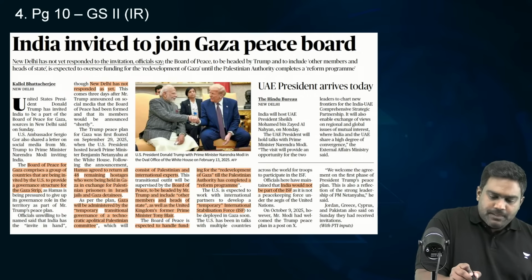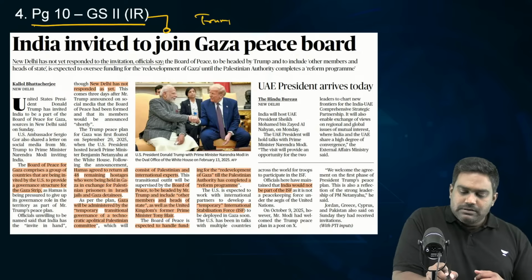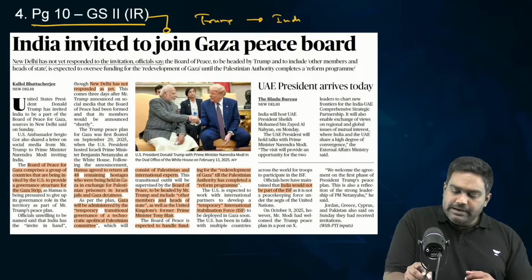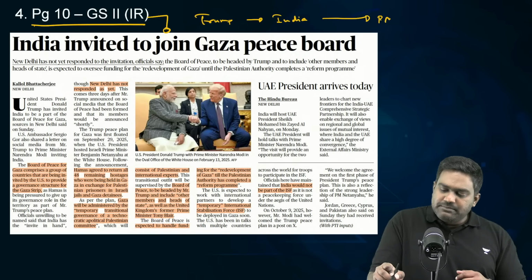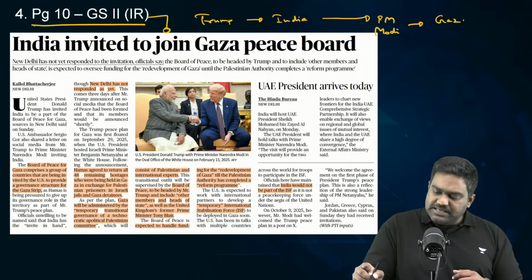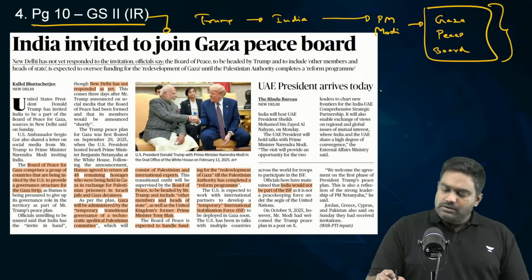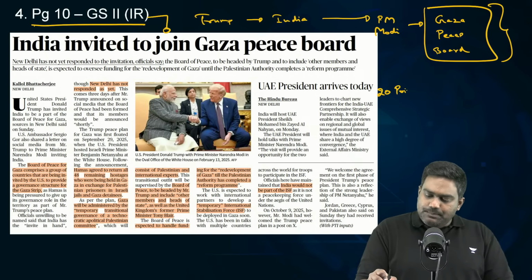On page 10, there's another important development. US President Donald Trump has invited India, specifically Prime Minister Modi, to be a part of the Gaza Peace Board, which is being constituted under the 20-point Gaza peace plan.